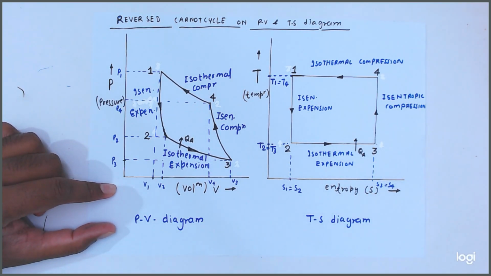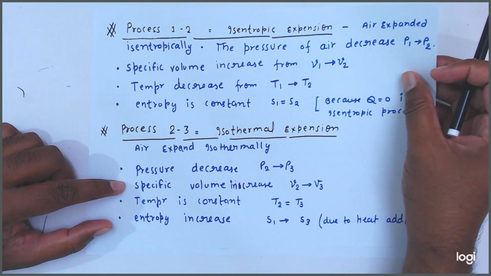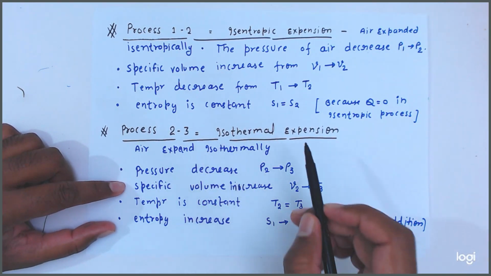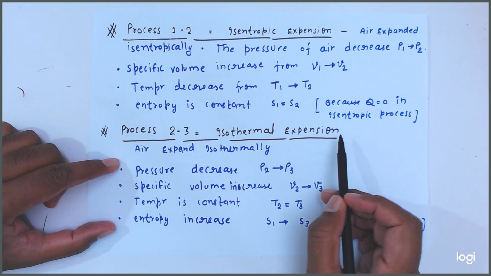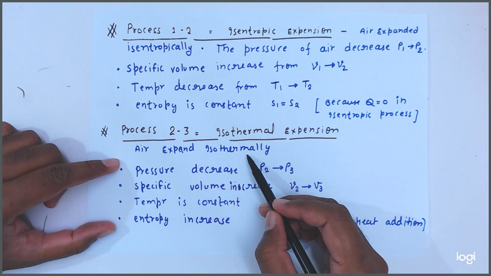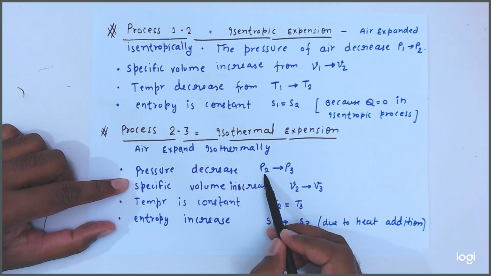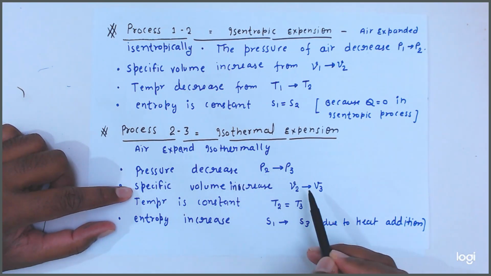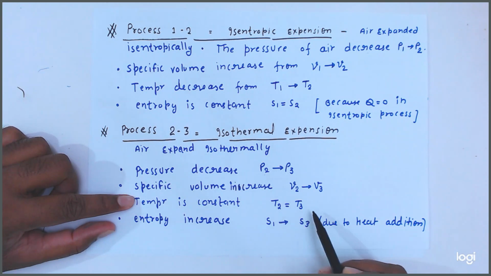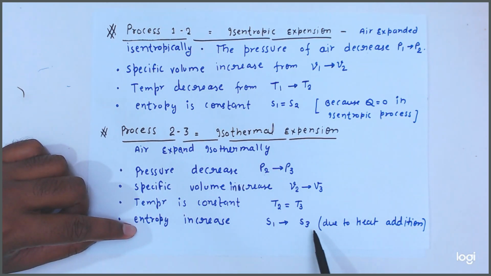Okay, so process 2 to 3 is an isothermal expansion process, air expands isothermally. What is the effect? Pressure decreases from P2 to P3, specific volume increases, temperature is constant, and entropy is increasing due to heat addition.